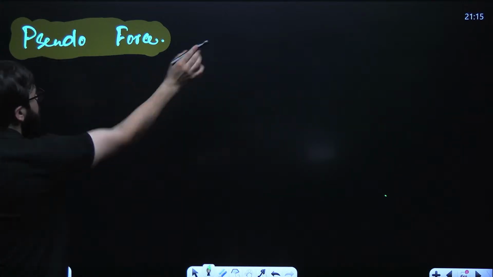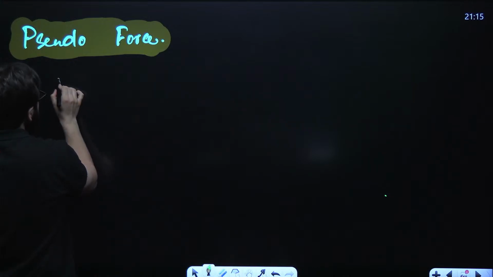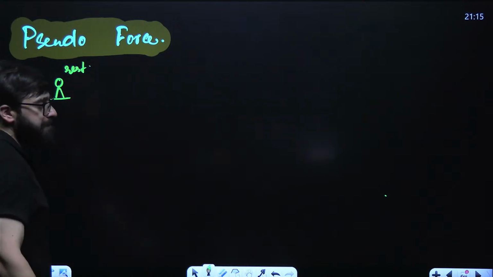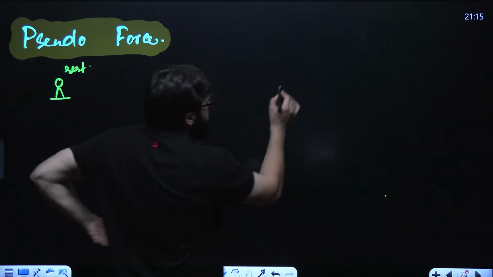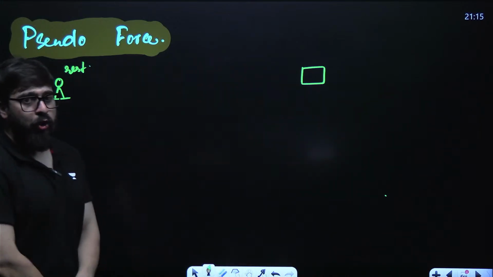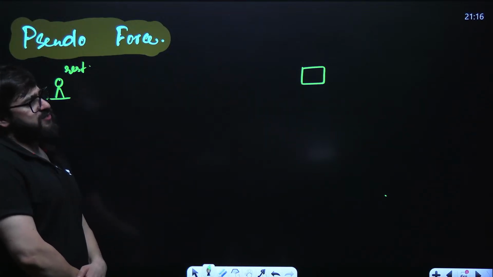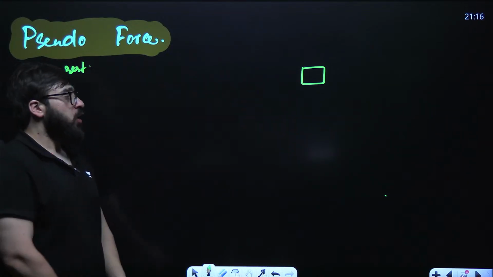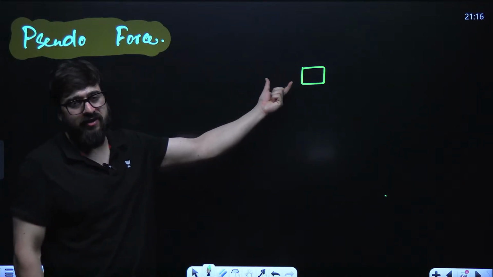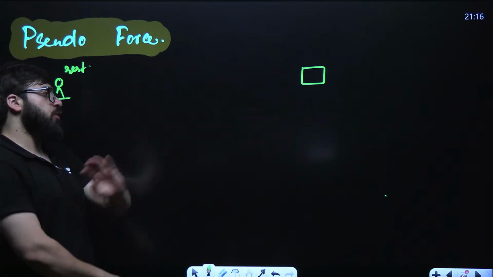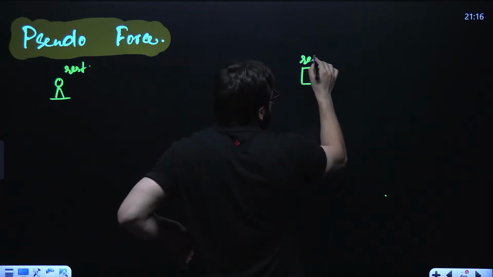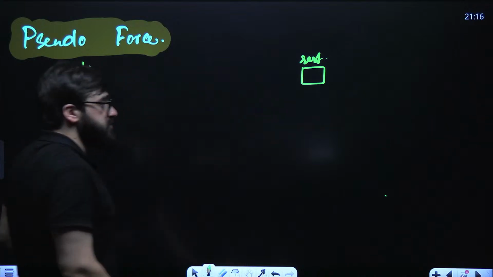Now see, guys, let's suppose there is a person over here. This person is at rest. Now on a straight road, there is a block present over here. If I'm looking at this block from a very far distance, will this block look to me like it is in motion or is it at rest? Obviously I am at rest, so this block will also look to me like it is at rest, according to this person.